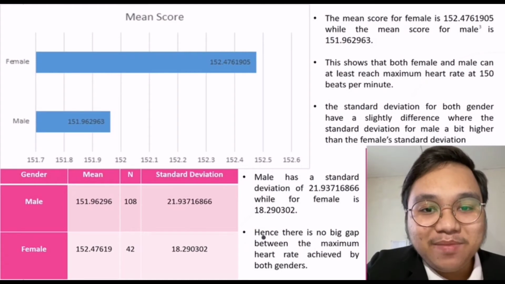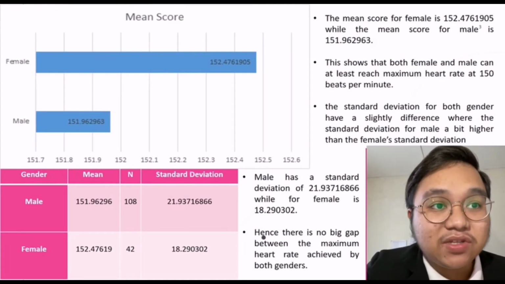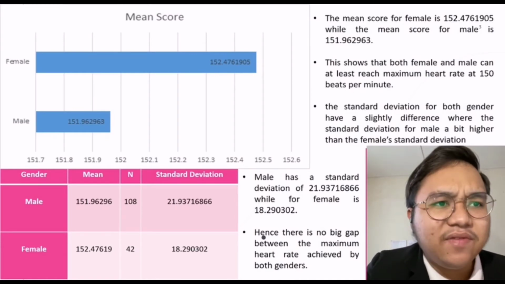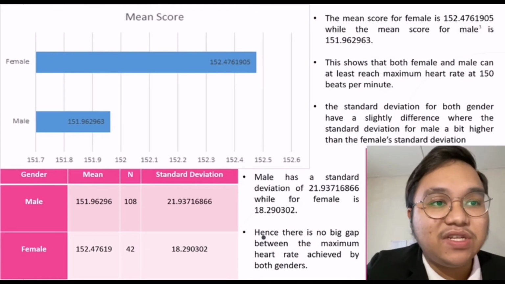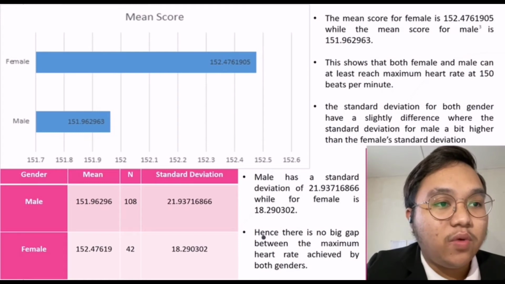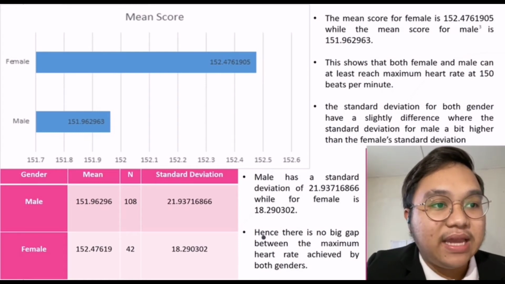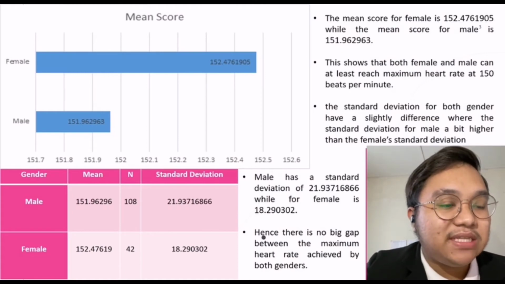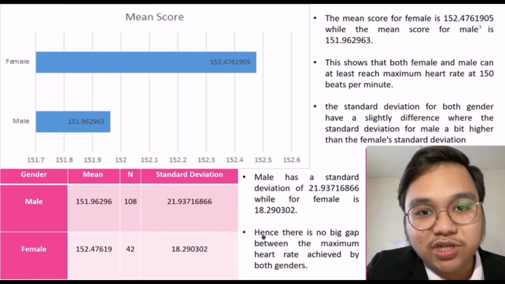3.8. Maximum heart rate achieved based on gender. The mean score for female is 152.476, while the mean score for male is 151.962. This shows that both female and male can at least reach a maximum heart rate of 115 beats per minute. The standard deviation for both genders has a slight difference, where the standard deviation for male is a bit higher than the female standard deviation. Male has a standard deviation of 21.937, while the female is 18.290. Hence, there's no big gap between the maximum heart rate achieved by both genders.